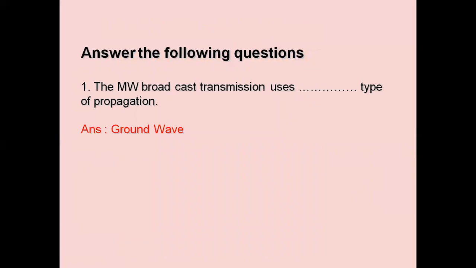Now answer these following questions. The medium wave broadcast transmission uses which type of propagation? So medium wave broadcasting, which is in the range from 530 to 1640 kilohertz, that is the AM radio broadcasting range, uses ground wave propagation. As we have seen in the previous lessons, not studied in detail, we know that medium wave makes use of ground wave propagation.